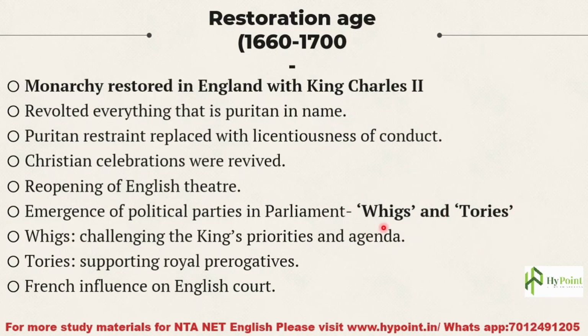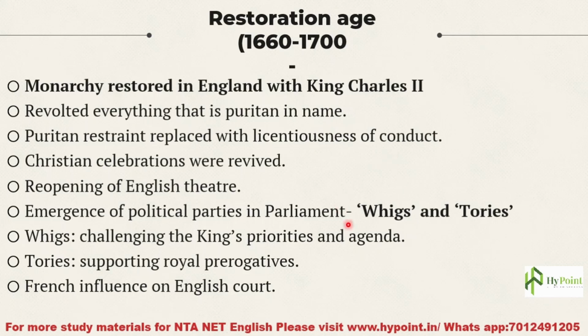Please remember this name. Whigs and Tories. So Whigs, this group actually challenged the king's priorities and agenda. They challenged the decisions made by the king, and the authority and rule of the king.